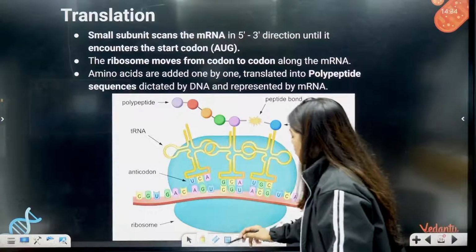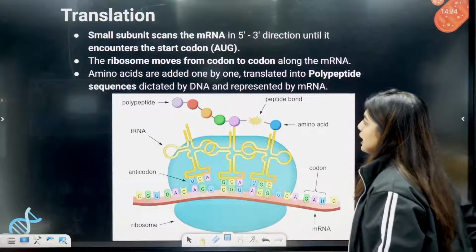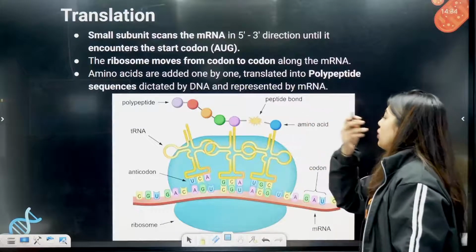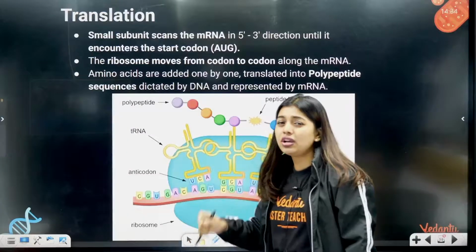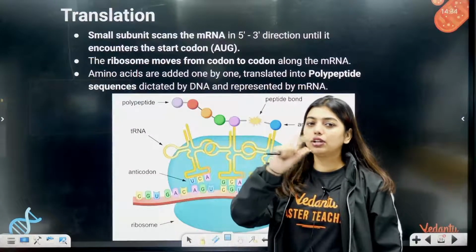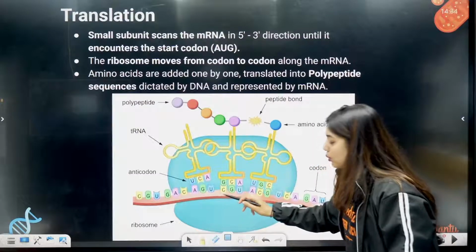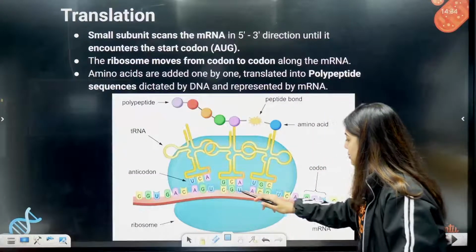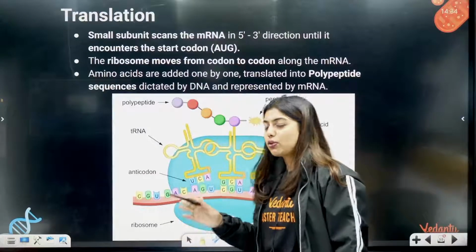Now the small subunit scans the mRNA in 5' to 3' direction until it encounters a start codon. So only when a start codon is there. See, now here the start codon wasn't there. I told you, the entire portion of the DNA or mRNA will not help. So whenever they come to a start codon, immediately they will start the process. And as they encounter the stop codon, they will stop.